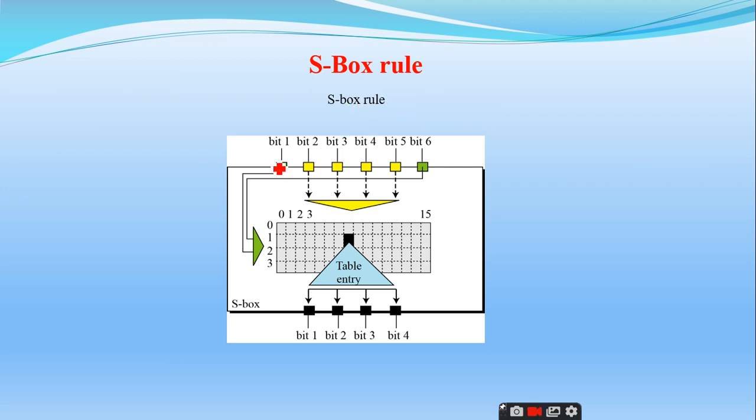How many inputs are there for the S box? 6. If you observe here, the first bit and the last bit are combined and treated as the rows. So 2 bits means how many combinations do I have?